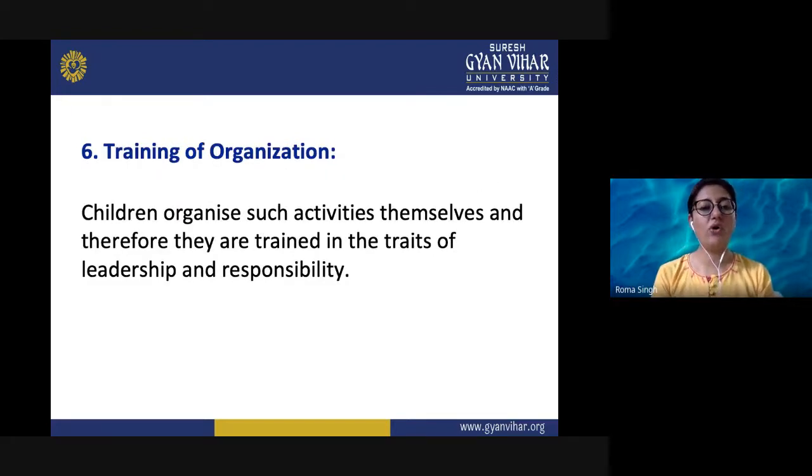The training of organization of things. So children here organize such activities themselves, and therefore they are trained in the traits of leadership and responsibility. A drama is not complete if there is only one person portraying a role.